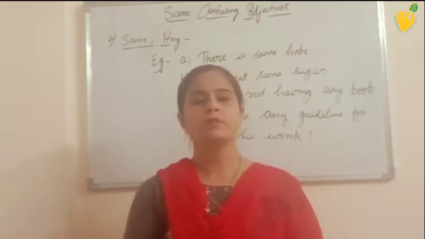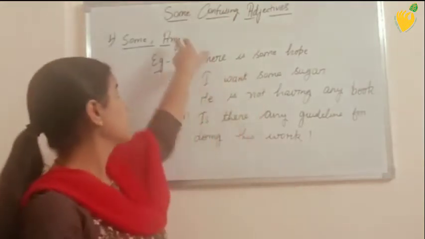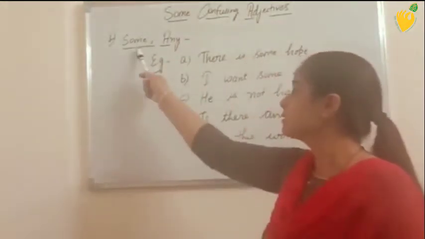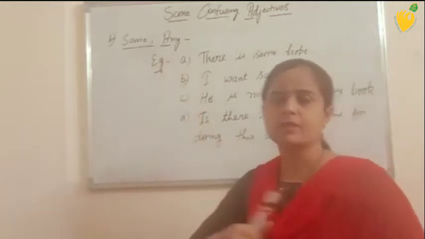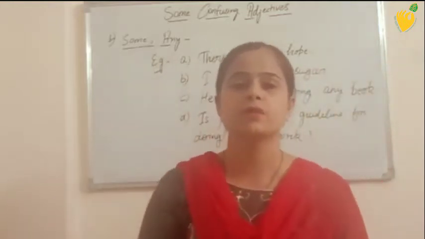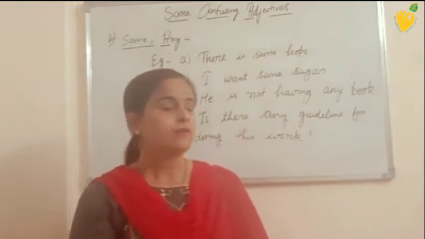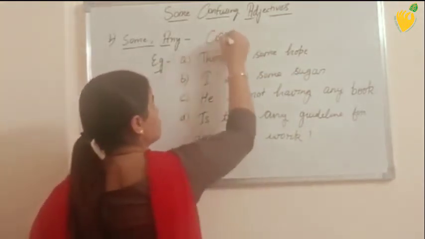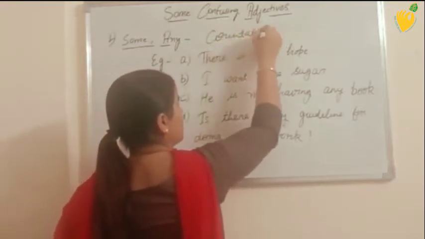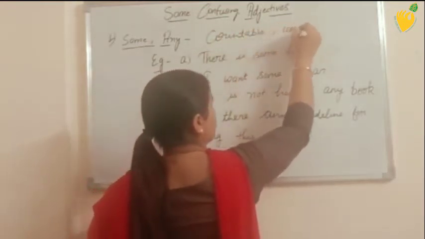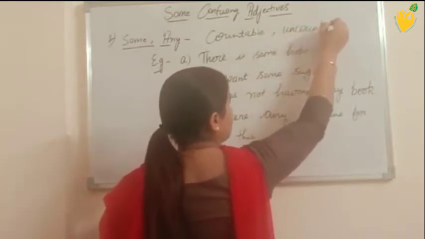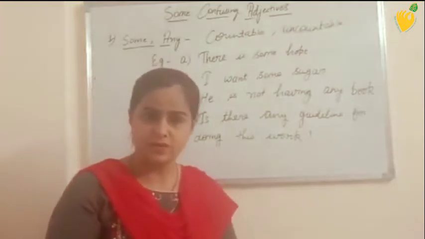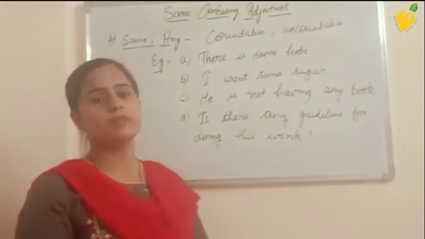Students, today I'm going to teach you about some confusing adjectives. In this first category is some and any. Sometimes we get confused where to use some and where to use any. Students, we use some and any with both countable as well as with uncountable nouns. So basically, what is the difference between the two? Some we use in a positive sense and any we use in a negative sense.